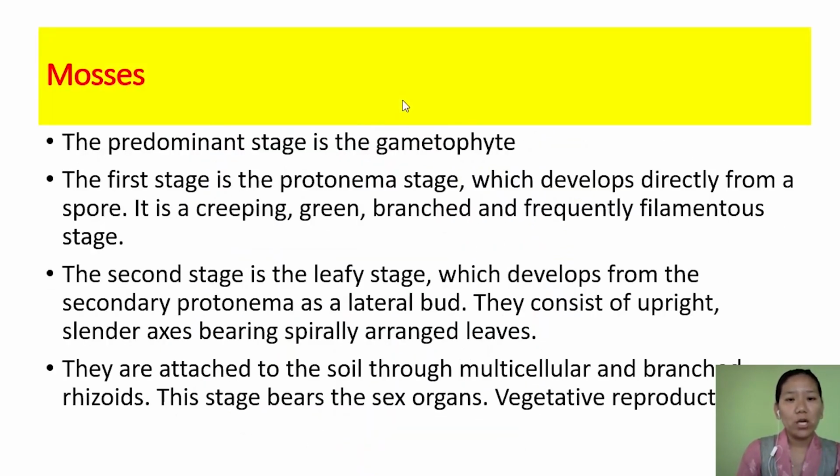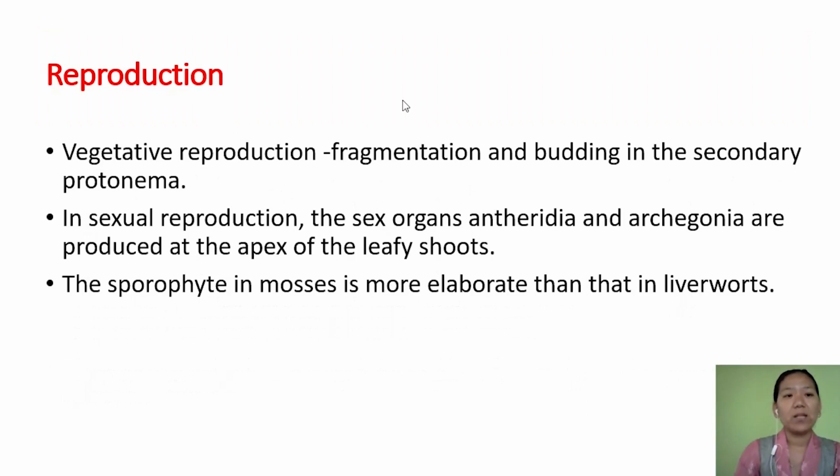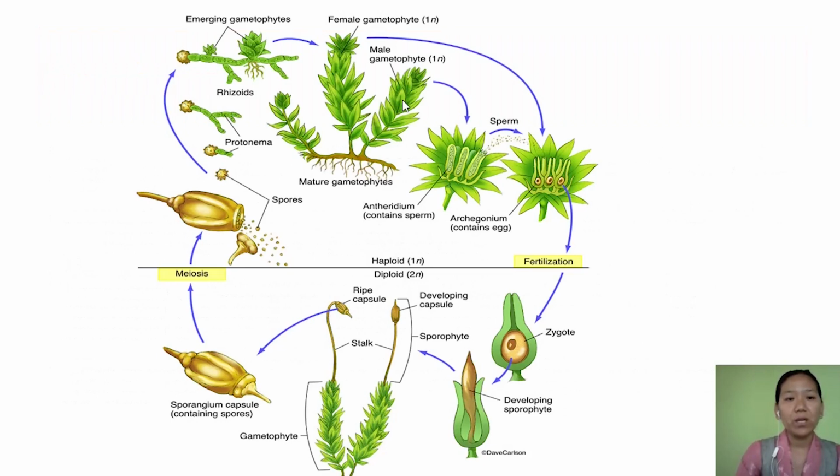They are attached to soil through multicellular and branched rhizoids, and they bear sex organs. As for the mode of reproduction, they reproduce through fragmentation as well as budding. Fragmentation of protonema gives rise to a new individual moss, and there is budding in the secondary protonema. And if you talk about sexual reproduction, the sex organs antheridia and archegonia are present here.